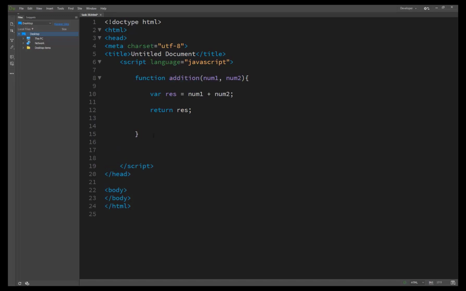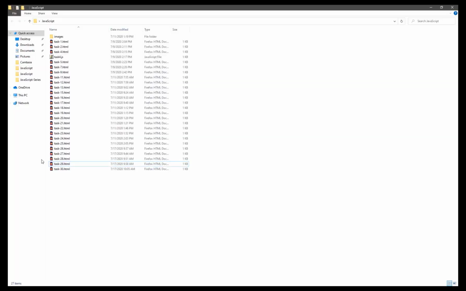The same way, we write a variable a, which is equal to addition. We are calling the function, passing two numbers, 10 and 20, to get our result on the browser. We write document.write, and inside we pass a, and now when we check our result, you will see it is 30, because it is the addition of the two numbers.